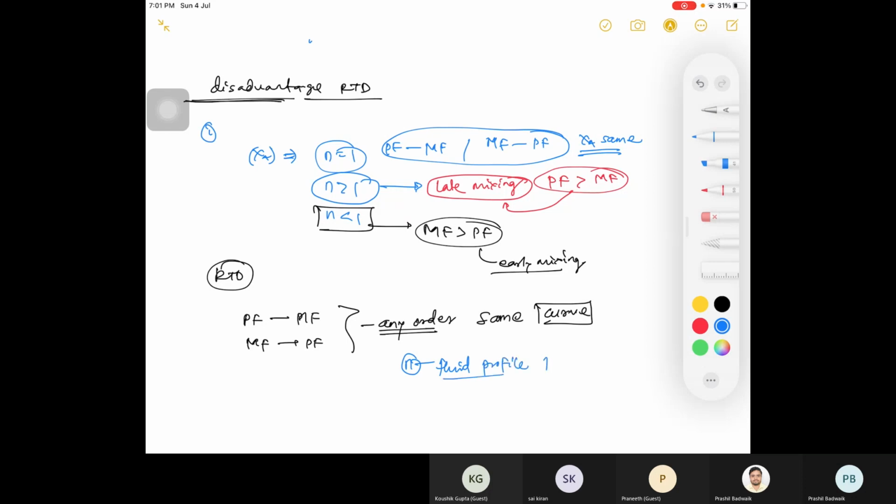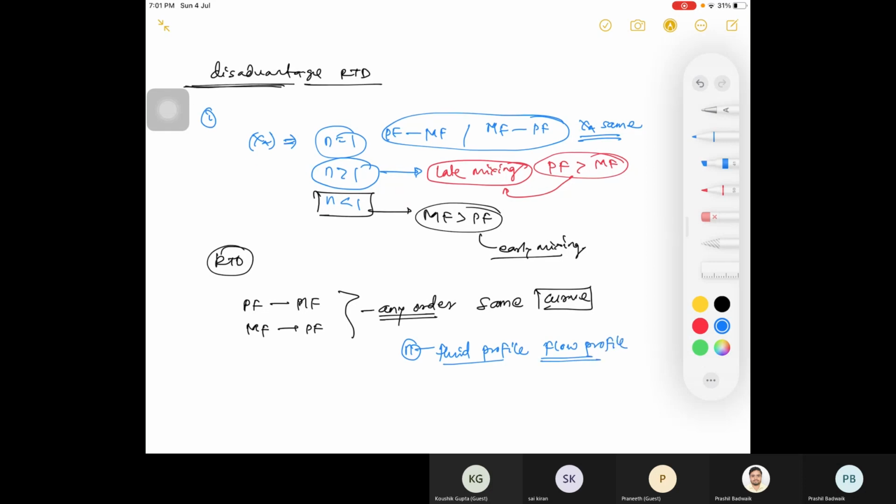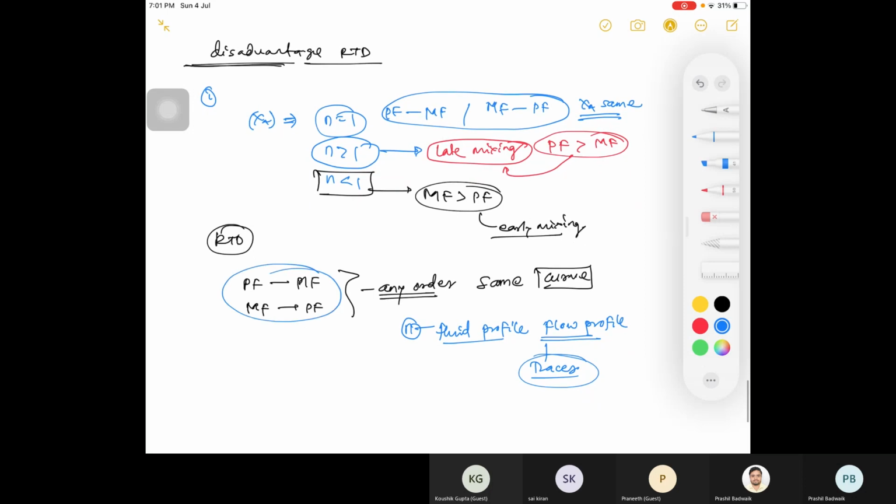Fluid profile means your flow profile. Because of this flow profile, your tracer profile will also change for different order. So based on different order, your RTD should change. But here you are getting the same profile for any order.